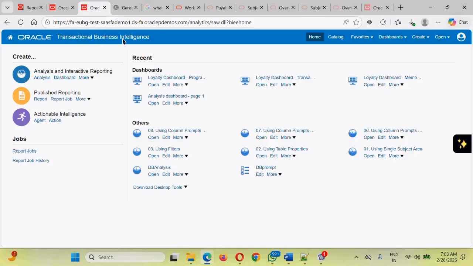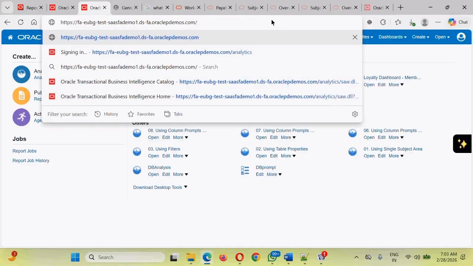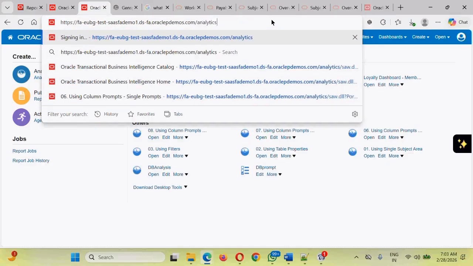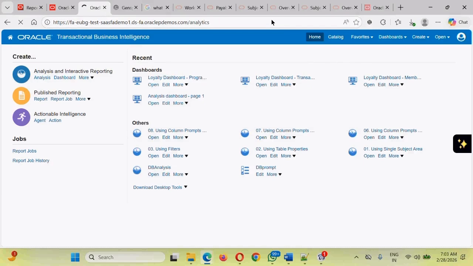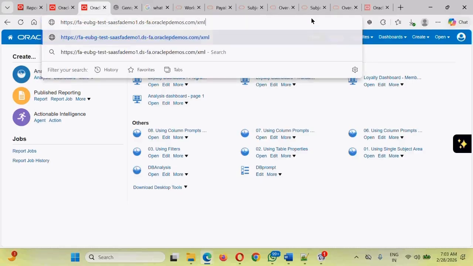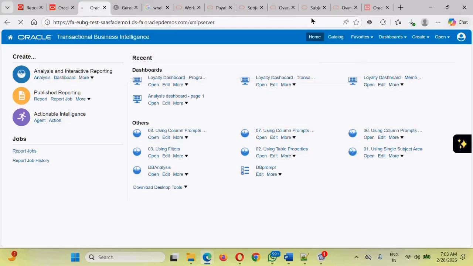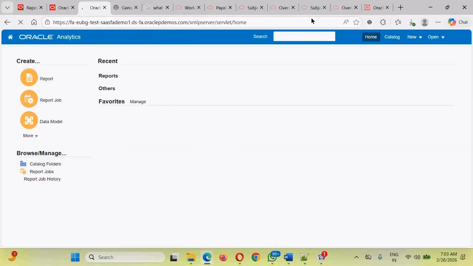Guys, this particular server can be accessed by one more method. Take the URL of your Fusion UI application, add the keyword analytics, and hit enter. That's how the technical people should be accessing this server. In addition, there is one more method: take the URL, add the keyword XMLP server, and hit enter. That way also you should be able to access the server.